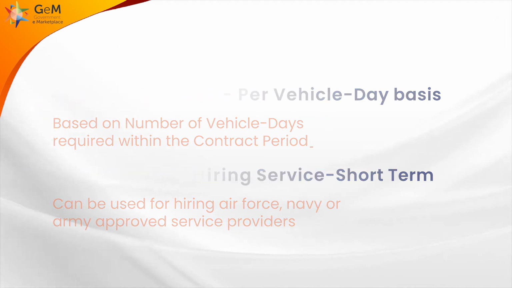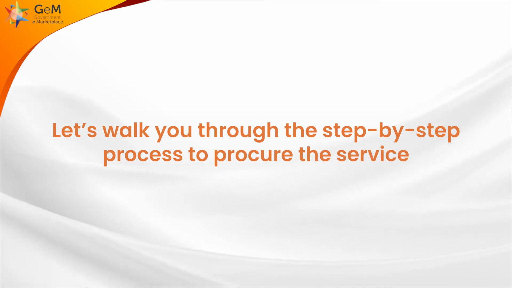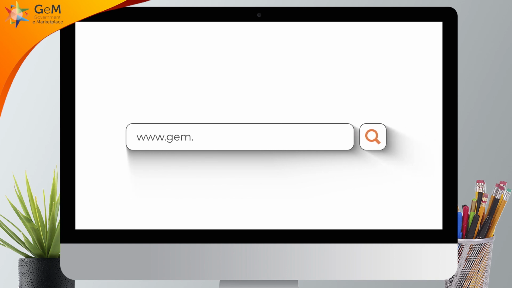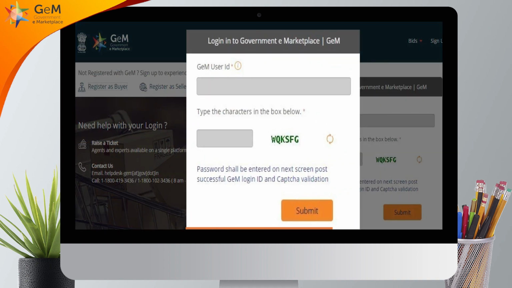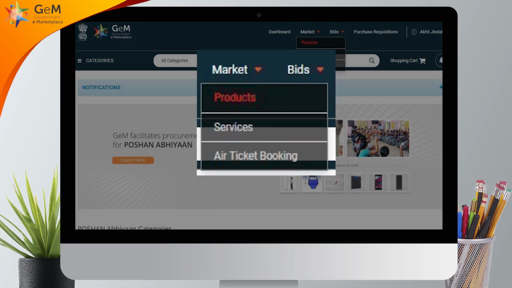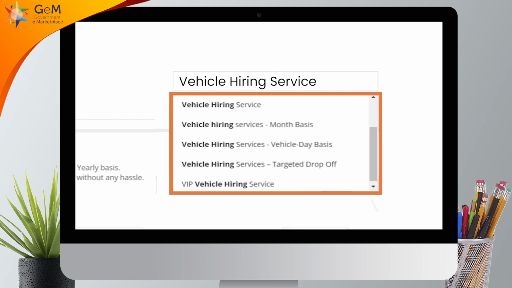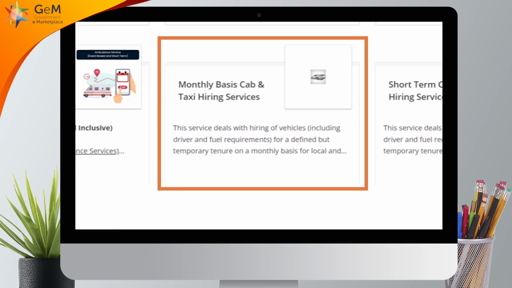Service providers. Let's walk you through the step-by-step process to procure the service. Please enter the official website of GEM, www.gem.gov.in. Now click on Login and enter your credentials to sign in. Click on Market and then select Services. Enter the type of service required which is available in drop-down menu. As an example, select monthly basis cab and taxi hiring service.